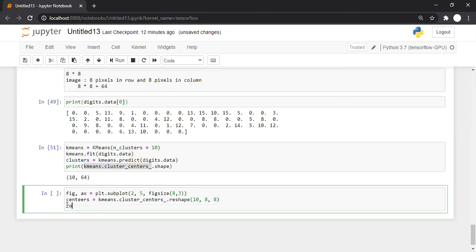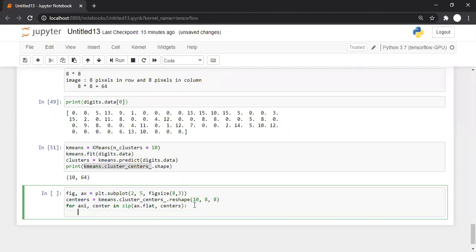And now let's use a for loop. Let's say for axi comma center in zip, which will create a group of ax dot flat comma center. Basically, for the first center there will be one axis, for the second center a second axis, for the third center a third axis, and so on. So for every center a separate axis is created using this for loop.